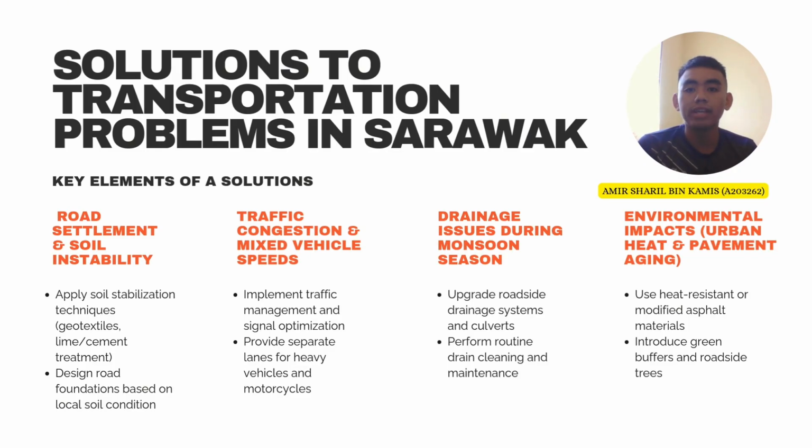Secondly, traffic classification and mixed vehicle speed, where we implement traffic management and signal optimization, and provide separate lanes for heavy vehicles and motorcycles. For the drainage issue, we can upgrade the roadside drainage system and culverts, and ensure routine drain cleaning and maintenance. Next, environmental impact, urban heat and pavement ageing. We use heat-resistant or modified asphalt material and introduce green buffers and roadside trees. That's all.